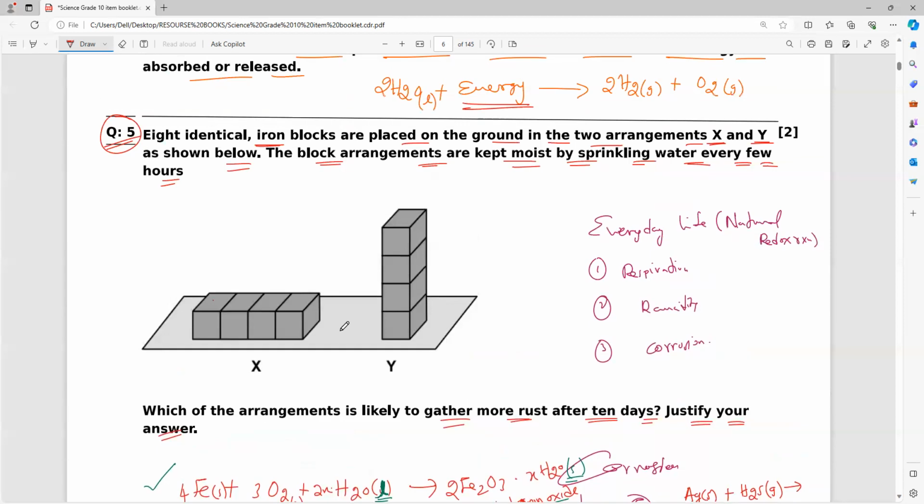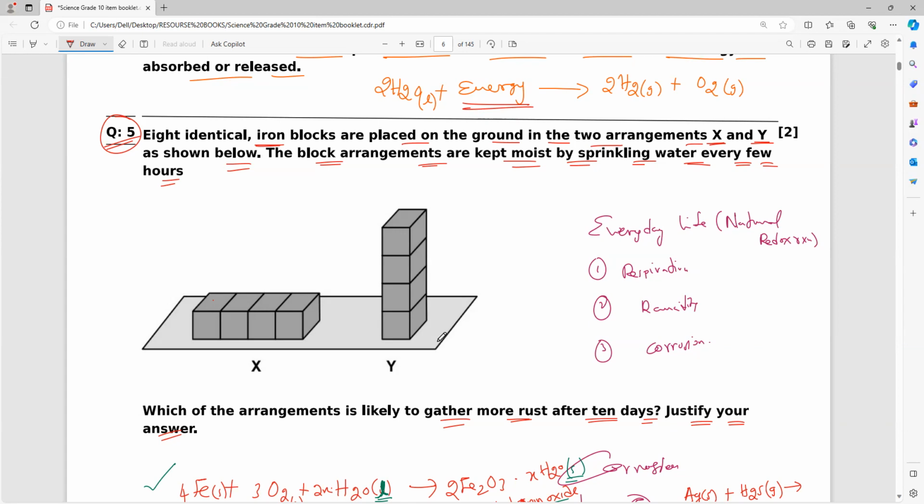Now you go back to the question. What is our question? This is a very simple question. To solve it, no need to study anything. You have a normal idea, you can solve this question. What is your expected answer? Two same blocks, both are the same, eight blocks. One is kept horizontally, another one is kept vertically. Which set of blocks is going to be affected more by corrosion? That is the question.